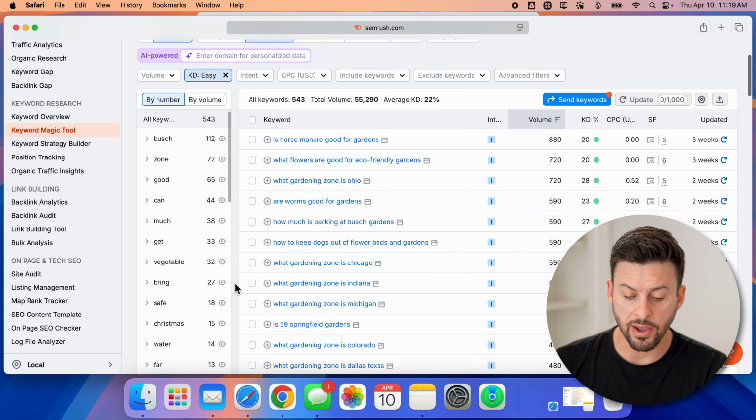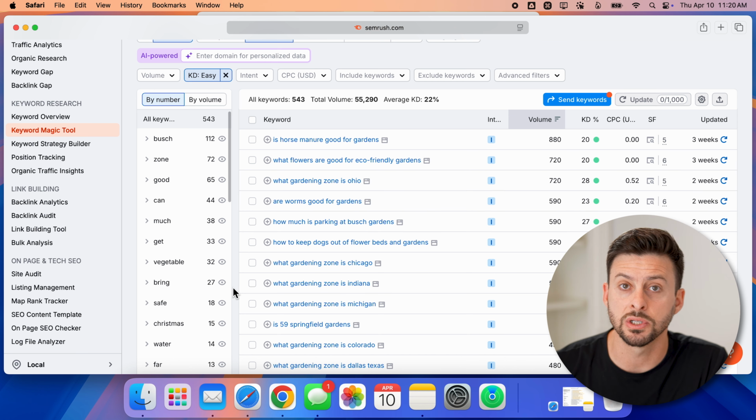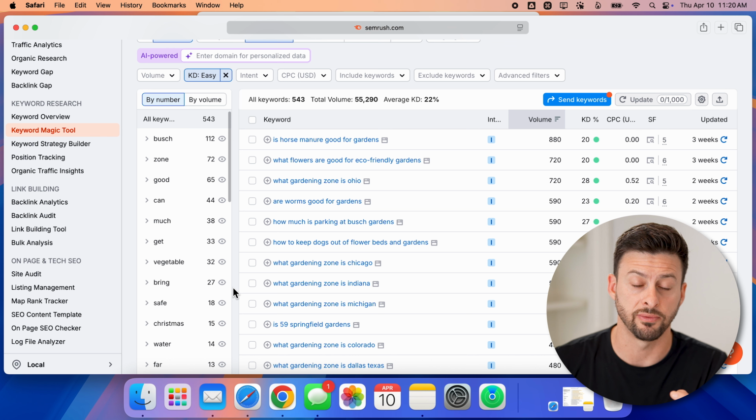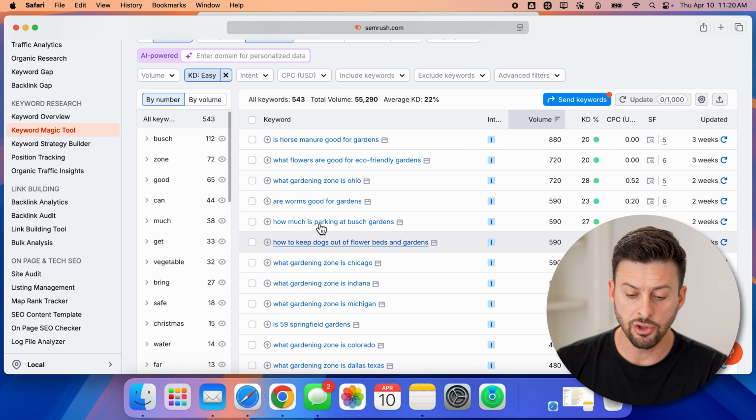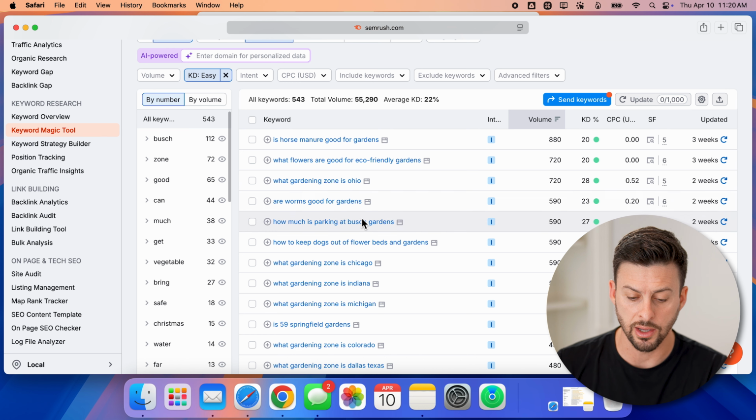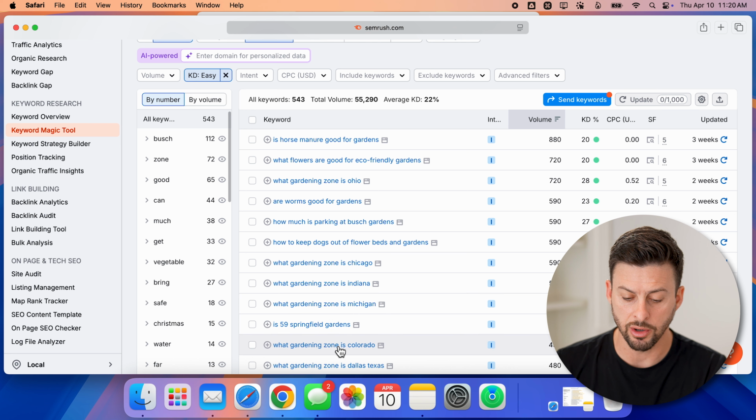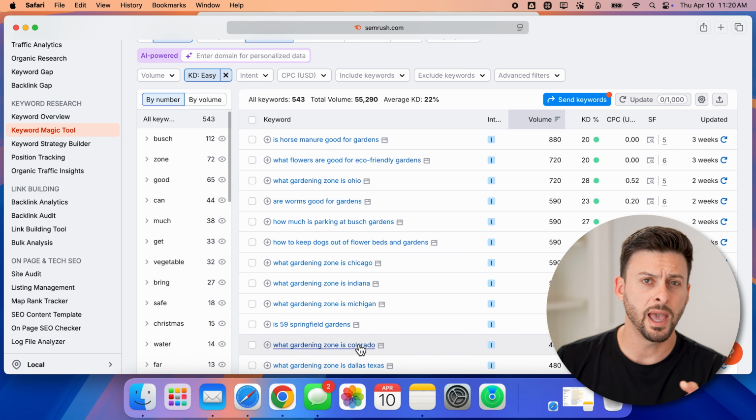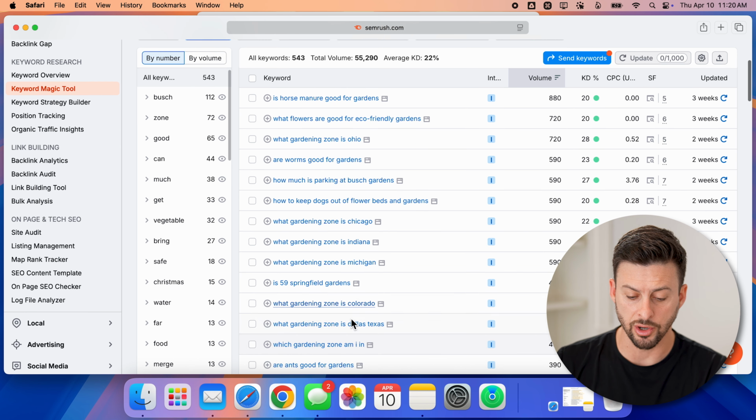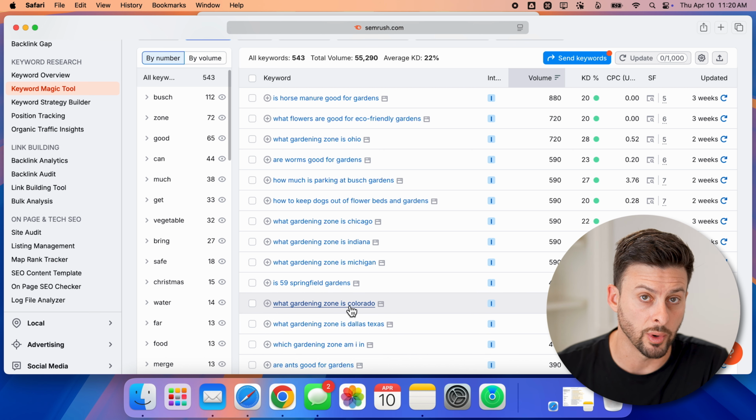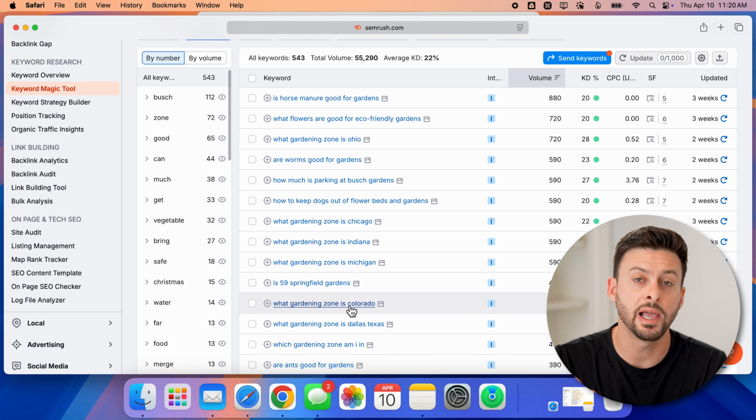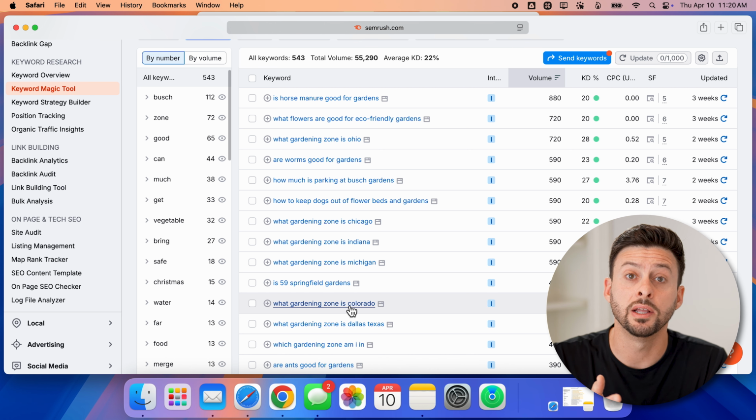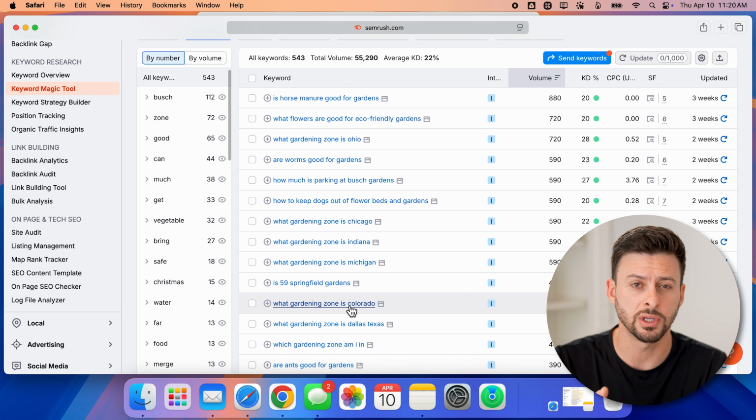So you can see if I look down through this list, what you're looking for is common themes associated with these specific topics or keywords. And you can see a lot of them are related to gardening zone. What gardening zone is Ohio? What gardening zone is Chicago, Indiana, Michigan? What gardening zone is Colorado? And associated with all these gardening zones might be additional questions associated with what plants do well in those zones, what is the temperature or climate in those zones, etc.